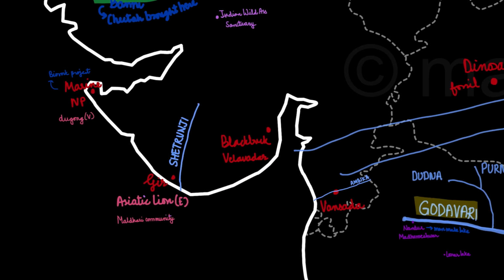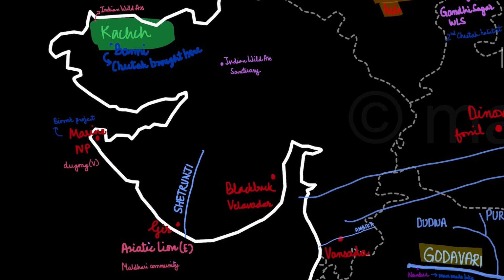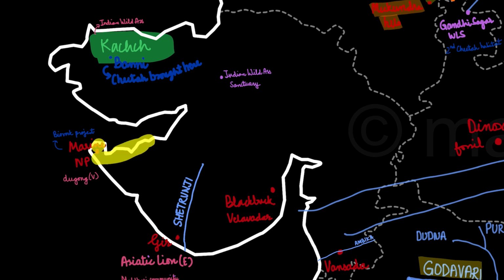Then the Gir lies near to the Shetrunji River. So it is very famous for the Asiatic lions, which are an endangered species, and the Maldhari community also lives near to this region. Then the Marine National Park over here. So right over here there is Sir Creek, the border with Pakistan. So over here we have the Marine National Park, and it was in news because of the BioRock project. And dugong, which is a vulnerable species, is found over here in the Marine National Park.